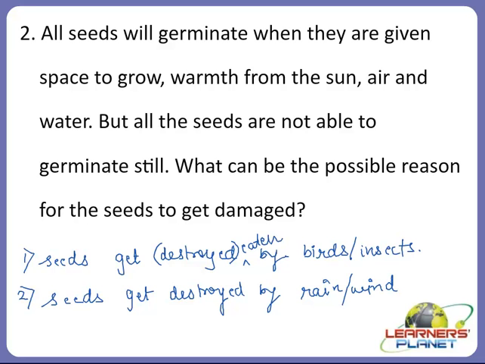Alright, children? So children, as you know, or you might have heard about it, if there is a natural calamity like earthquake or flood, right?